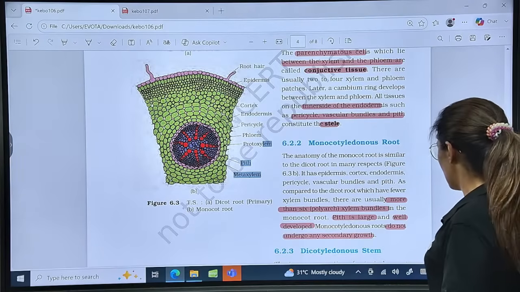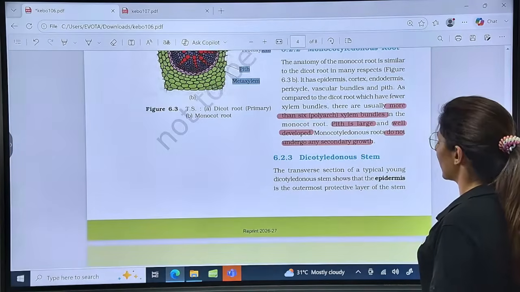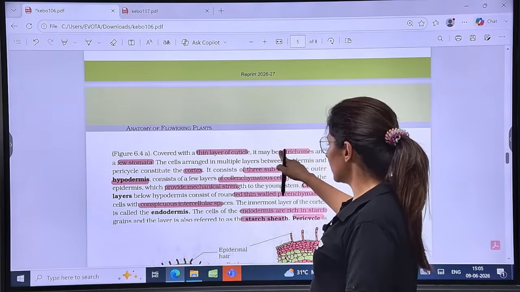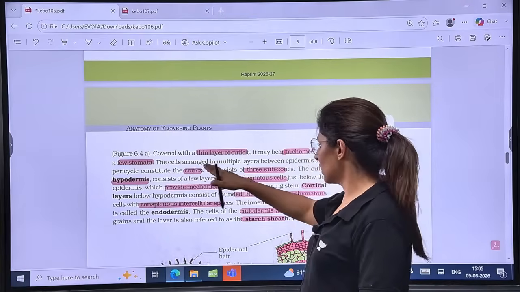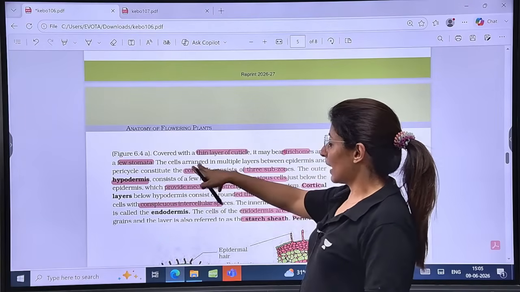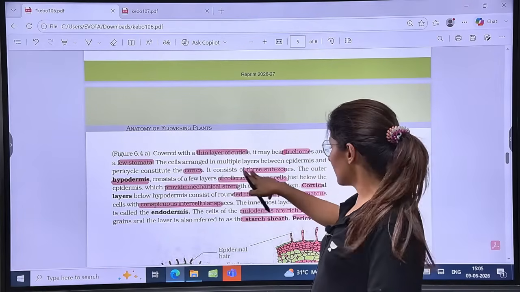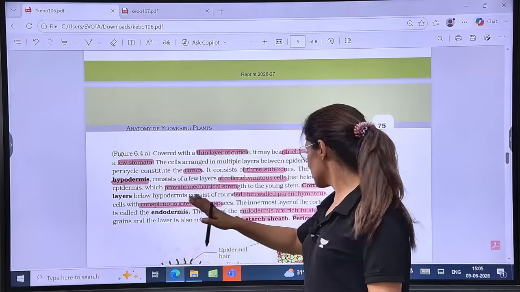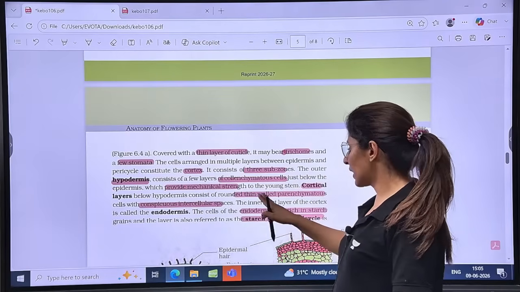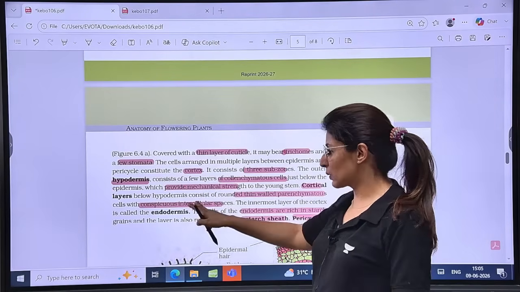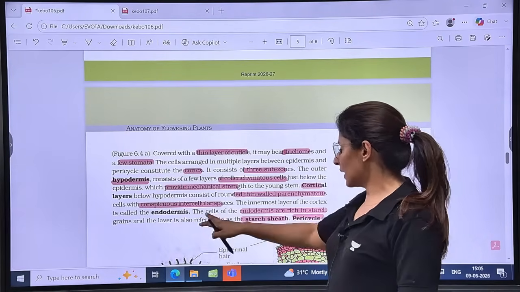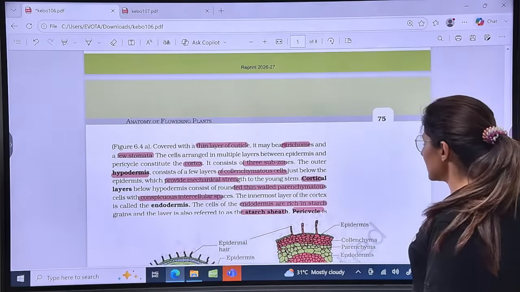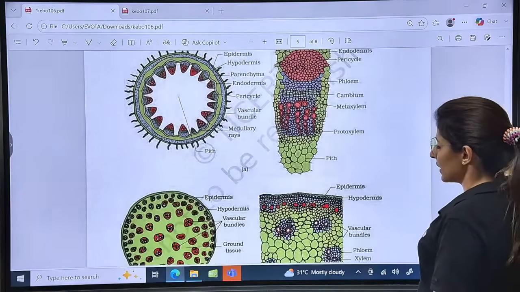All right. Now, moving on to dicot stem. Covered with a thin layer of cuticle, it may bear trichomes and fused stomata. In dicot stem, the cortex is well developed into 3 subzones: hypodermis of collenchyma, providing mechanical support; cortical layers made up of thin-walled parenchyma with conspicuous intercellular spaces; and endodermis rich in starch, known as starch sheath, right? Pericycle, if we discuss here, pericycle